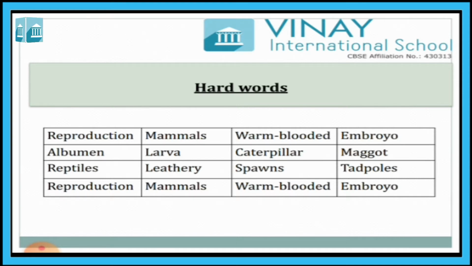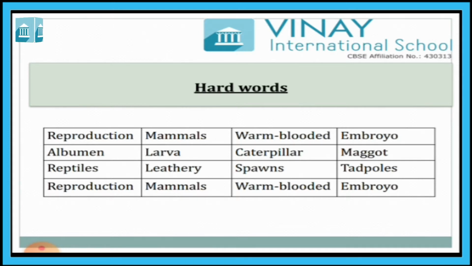Larva. What is called larva? All insects pass through 4 stages, and the baby that comes out of the egg is called larva.